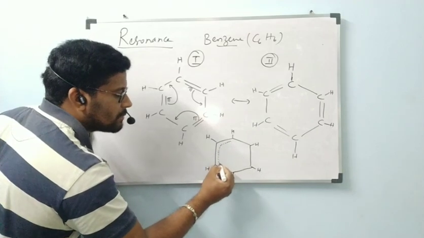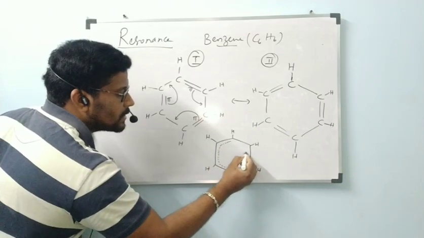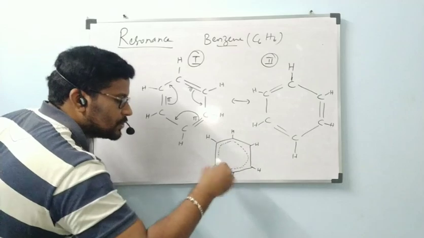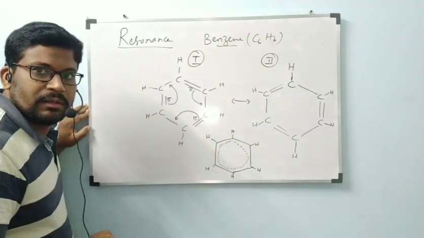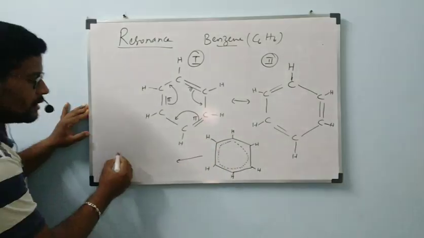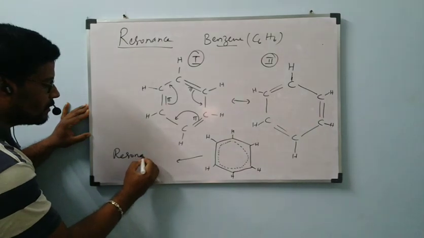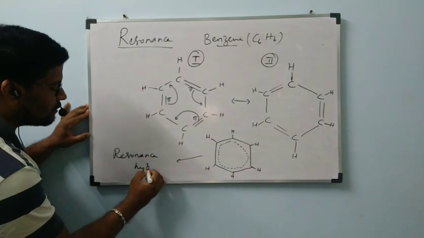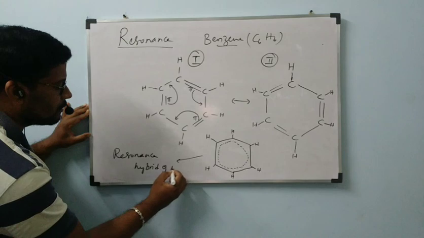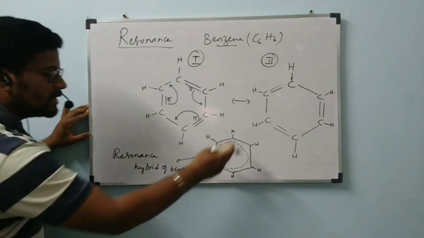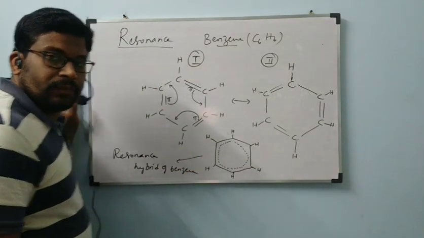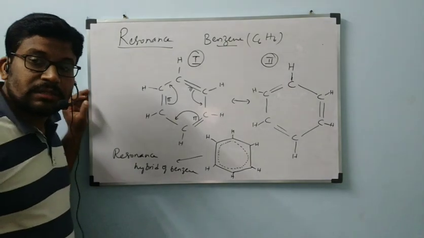Every carbon bond has double bond character, right? So I am going to show one circle like this. This is called the resonance hybrid of benzene. Generally we will write like this structure. This is called the resonance hybrid of benzene.